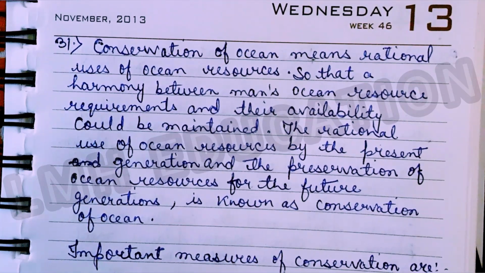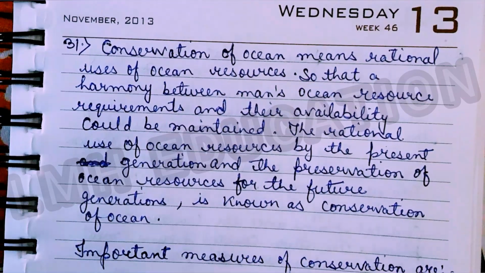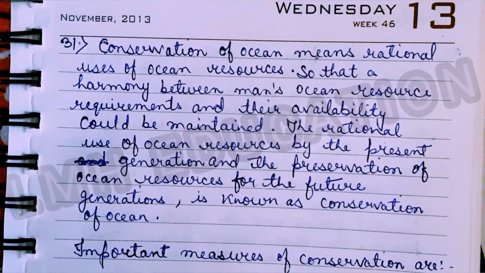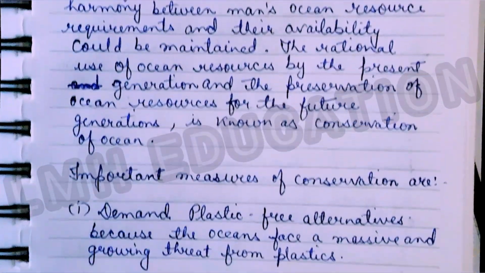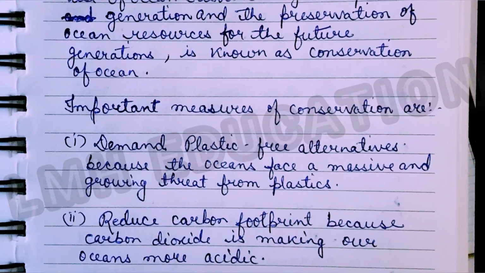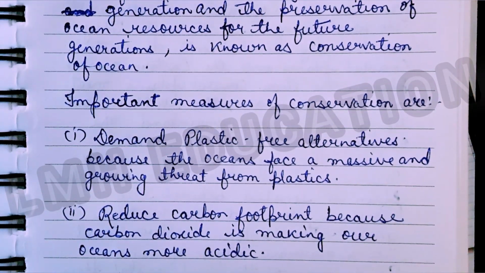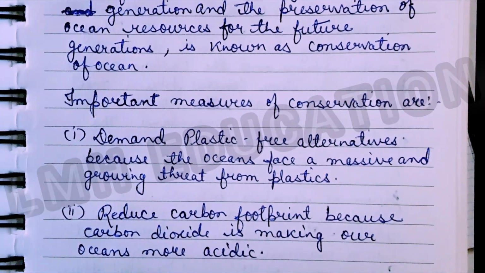The rational use of ocean resources by the present generation and the preservation of ocean resources for the future generation is known as conservation of ocean. So the important measures of conservation are: the first one is demand plastic free alternatives, because the ocean faces a massive and growing threat from plastics. So the first one is you have to demand the plastic free alternatives.